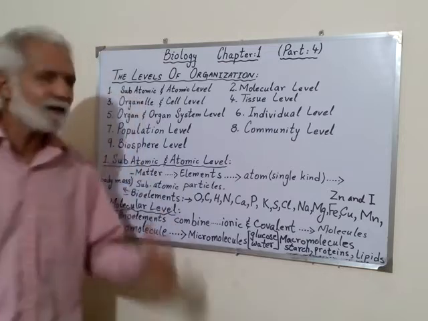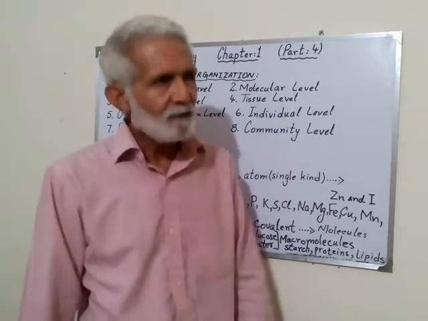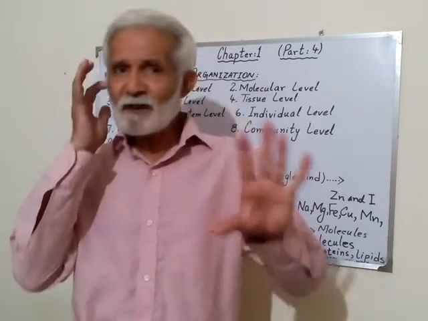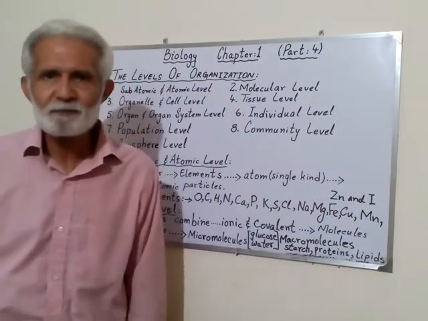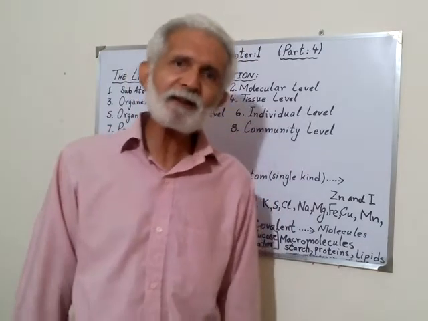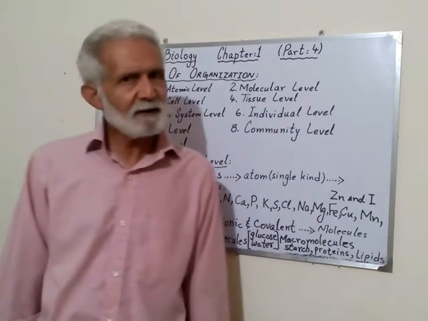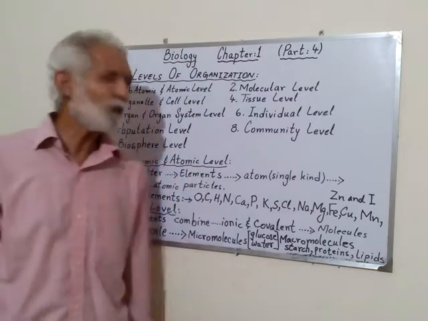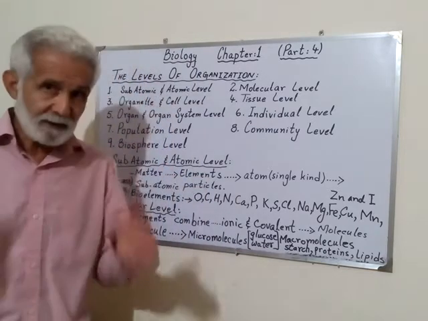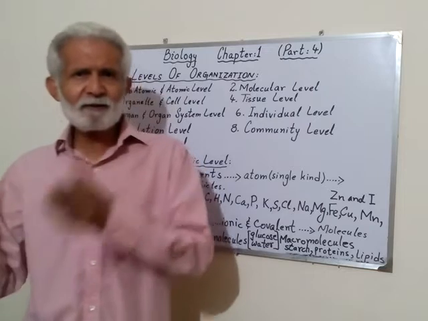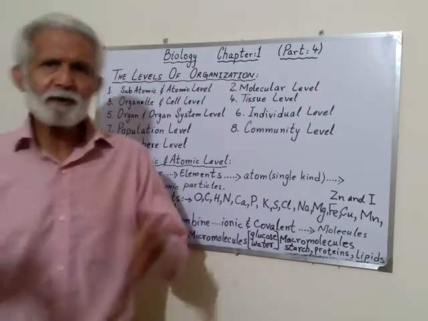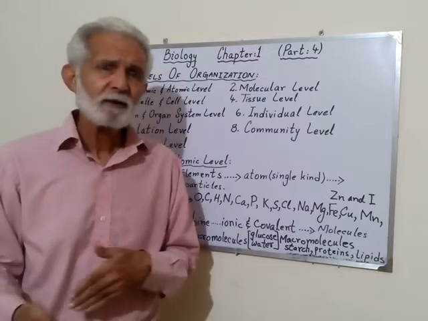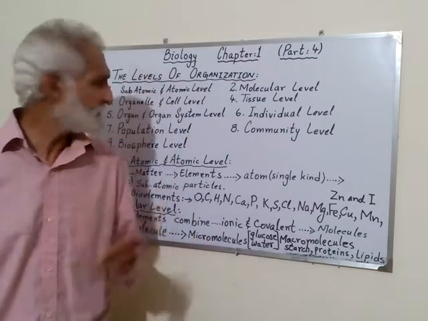First, what I have written is matter. When we say matter, we define it as anything which has weight and occupies space. Then in chemistry, we study that matter is made up of elements. Elements are hydrogen, carbon, sulfur, gold, mercury, magnesium, chromium, copper, all these elements.